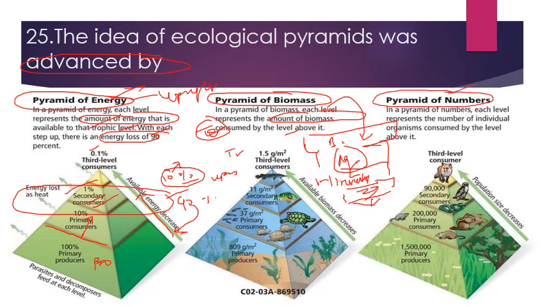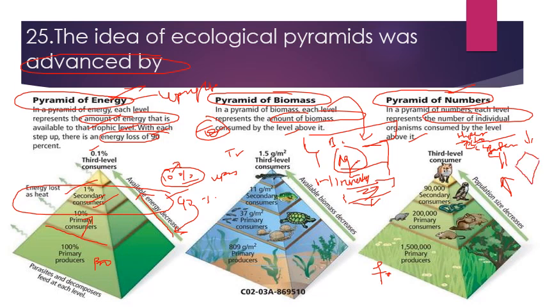Next comes the pyramid of numbers. This is the third type of pyramid. In the pyramid of numbers, each trophic level represents the number of individual organisms consumed by the level above it. In a forest ecosystem, it is always upright, and it is inverted in the case of a parasitic food chain. For example, there is one tree which is inhabited by many birds, and each bird contains many ectoparasites, and each ectoparasite contains many hyperparasites. So this is inverted in the case of a parasitic food chain.